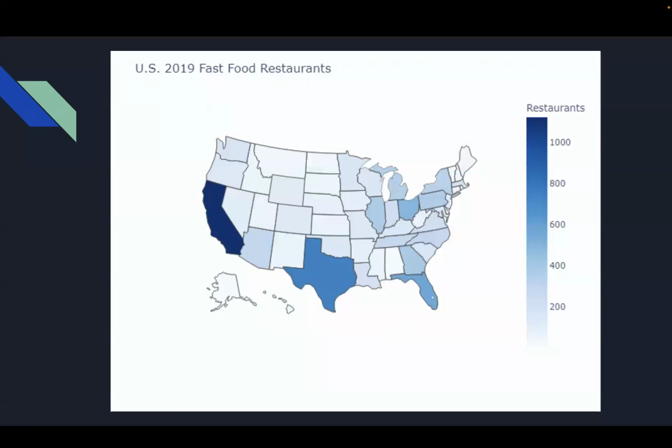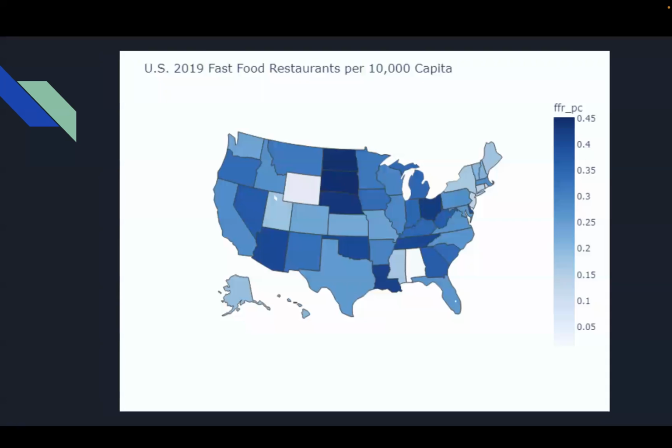And looking at just the pure numbers of fast food restaurants in each state, we can see that there's 3 states that particularly stand out: California, Texas, and Florida. These states also have a very high population and a lot of cities in them, which could also be a reason why. So we normalize this with the population data we have, and we get more of a detailed graph like this one. And it's hard to compare these 3 data just visually, just comparing each state or overall in each area. So we can just use regression to see how this works out.